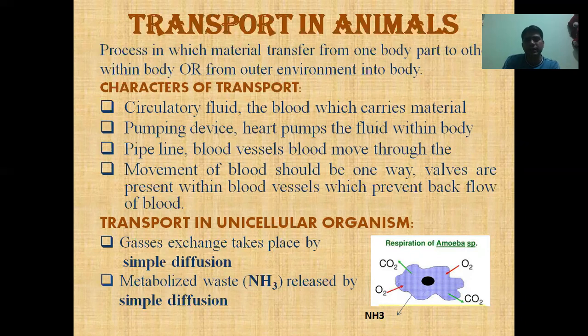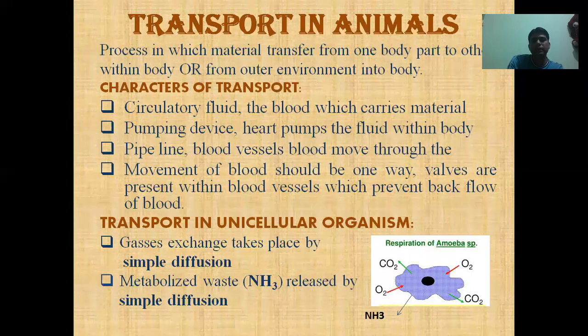Amoeba is a single cell. Its outermost boundary is a plasma membrane. So the gas exchange takes place by simple diffusion. Simply, amoeba releases carbon dioxide into the external environment and gets oxygen from the external environment by simple diffusion. You are well aware of simple diffusion from the fourth chapter. Simple diffusion is regarding gases.